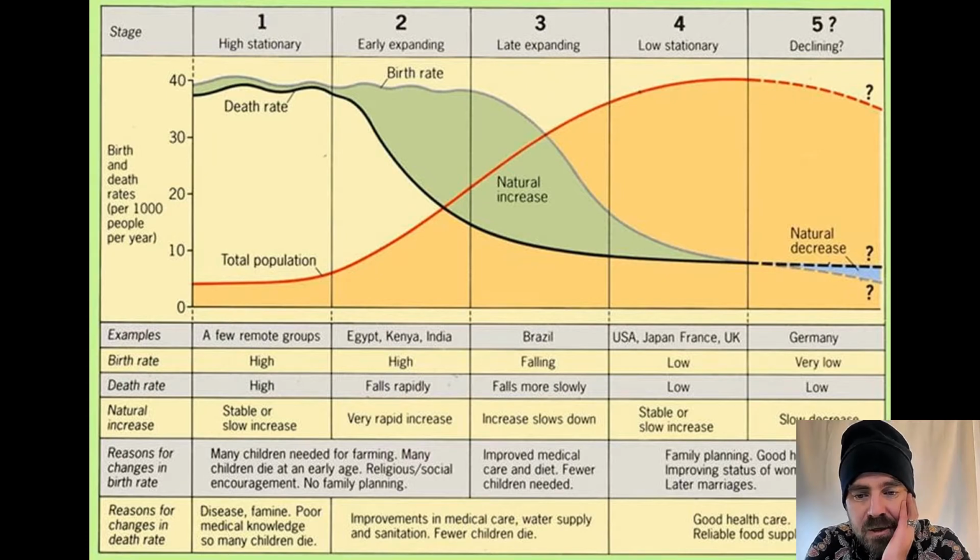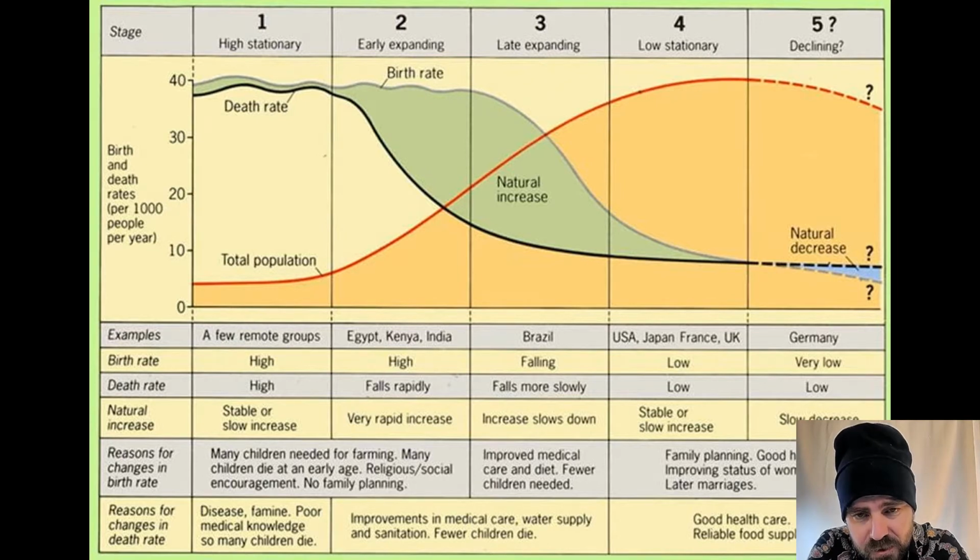The demographic transition generally means the transition to having smaller families, a low birth rate. So, for example, in Brazil, their birth rate is dropping, and their death rate's dropping, but their birth rate's still quite high, so the population's still going up.